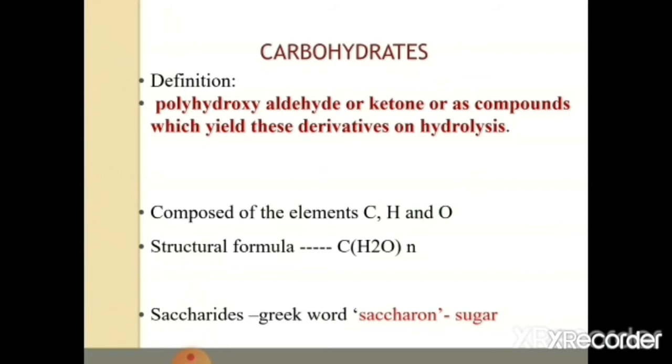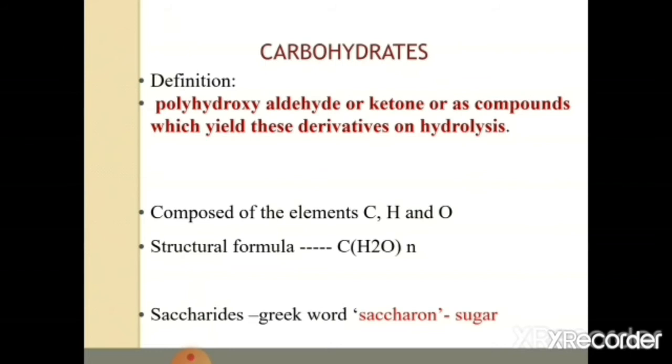And what are the functions of carbohydrate? It is the most abundant molecule and the main source of energy in the body. Brain cells and RBC almost fully depend on carbohydrate as their energy source. Then it is the storage form of energy, stored as starch and glycogen. Excess carbohydrate can be converted into fat.